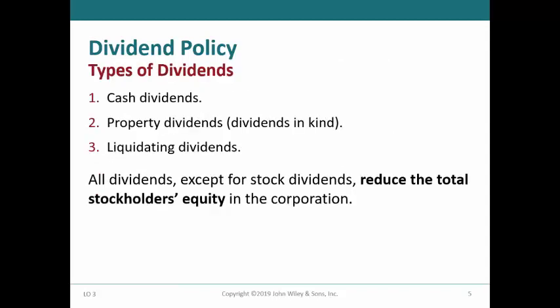There are different types of dividends as shown on this slide. Cash dividends are the ones that are most familiar. However, companies can issue property dividends, or dividends in kind as they are called. In this case, a company distributes non-cash assets such as shares of stock that they hold in other companies. Sometimes companies will issue liquidating dividends that return a portion of the shareholders' original investment to them. All dividends except stock dividends reduce total stockholders' equity.